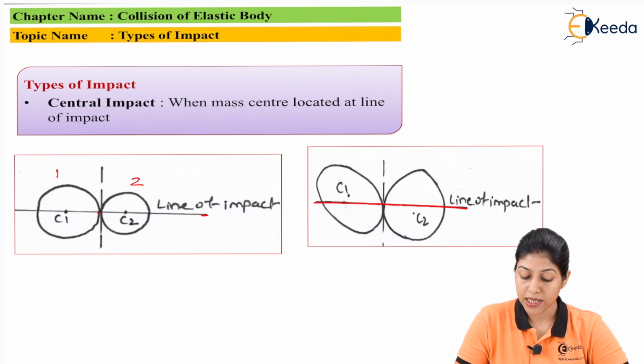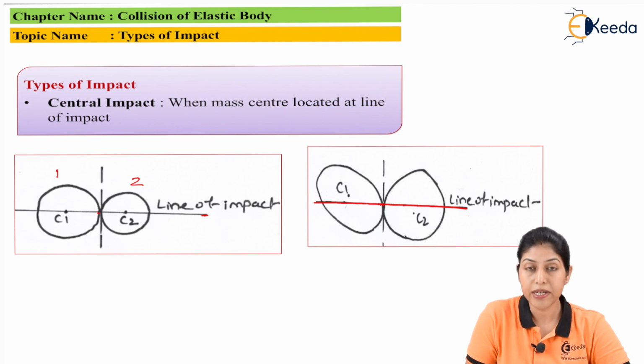The line of impact is basically a straight line perpendicular to the plane of impact, passing through the point of contact during the collision. Here the centers can lie on the line of impact, or the centers cannot lie on this particular line of impact. So both conditions are possible.